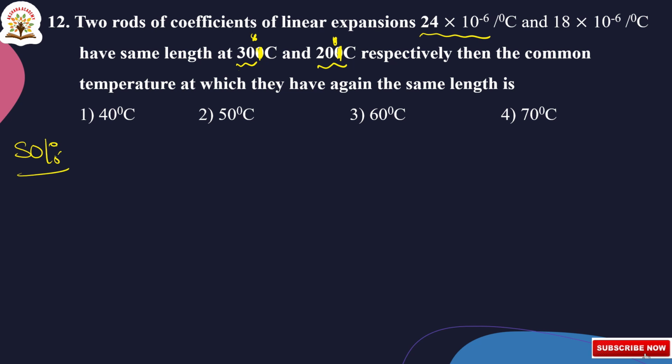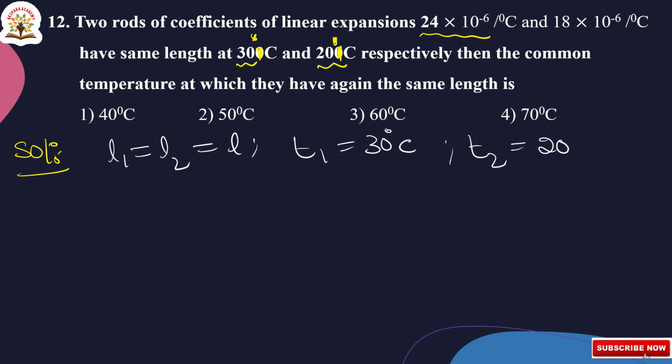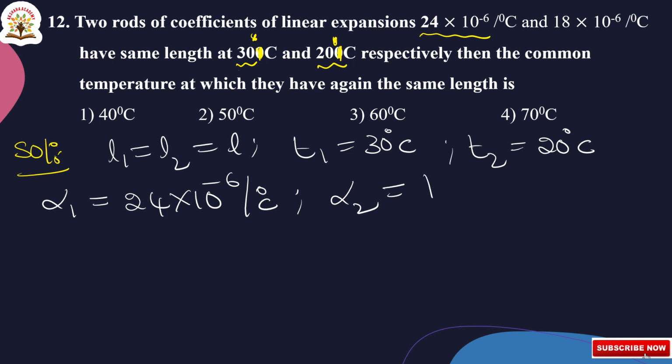Here they given L1 is equal to L2 is equal to L, and they given T1 is equal to 30 degree centigrade and T2 is equal to 20 degree centigrade. They given alpha 1 as 24 into 10 to the power of minus 6 per degree centigrade and alpha 2 is equal to 18 into 10 to the power of minus 6 per degree centigrade.